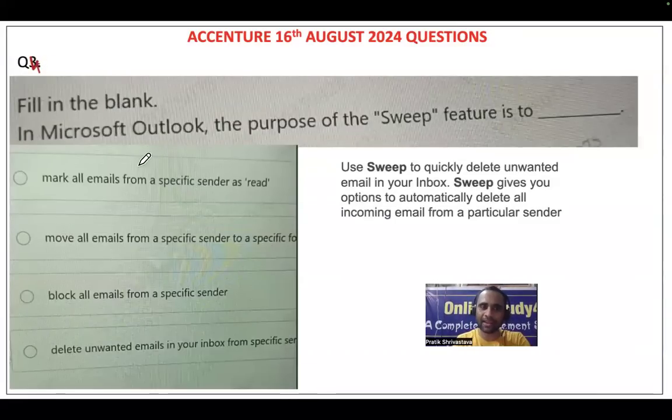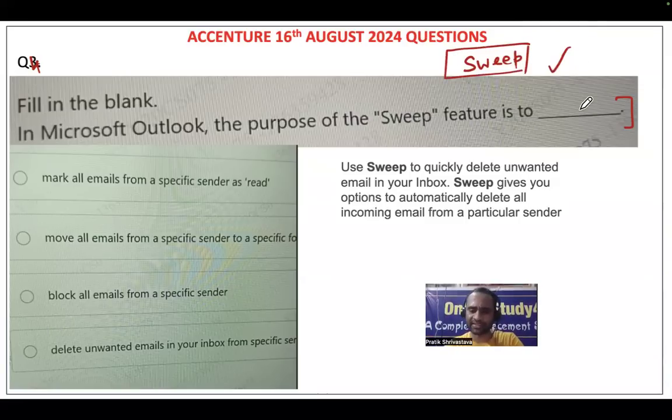So now next, question number 4. Fill in the blank. In Microsoft Outlook, the purpose of the sweep feature is. So friends, forget about Microsoft Outlook. Anywhere you see the word sweep, when we sweep at home, it is used for cleaning something, right? Clean something, move something with the help of sweeping. So you see the options.